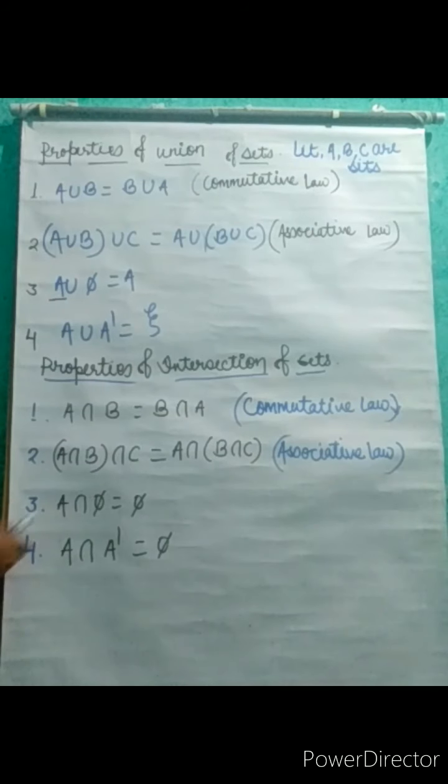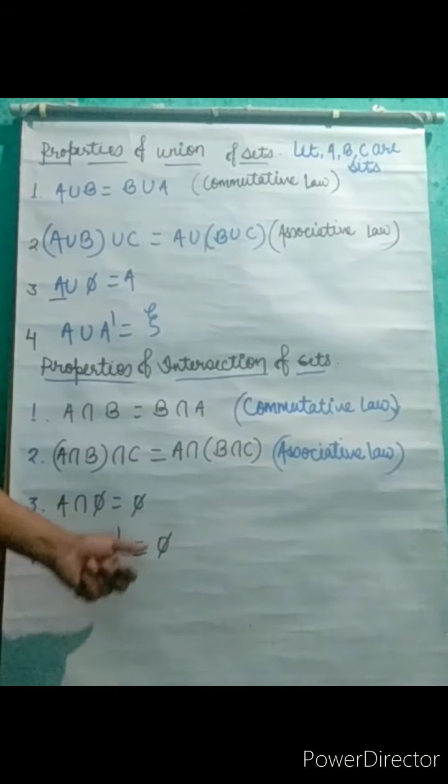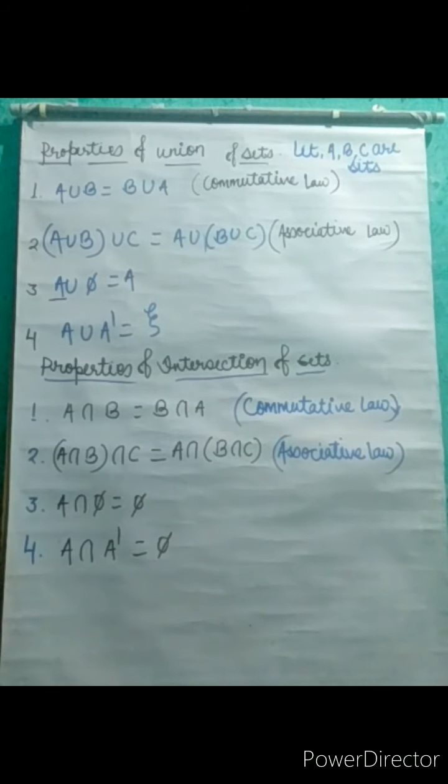Next, if you are going to find the intersection of set A with the empty set, the result will be the empty set. If you find the intersection of set A and its complementary, in that case also the result will be the empty set. So these are some properties related to the sets.